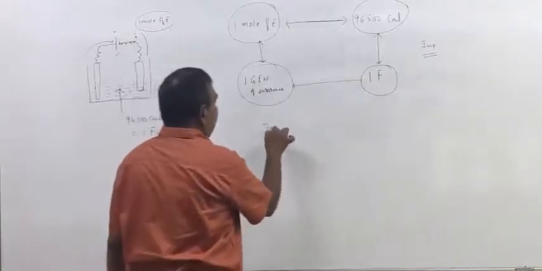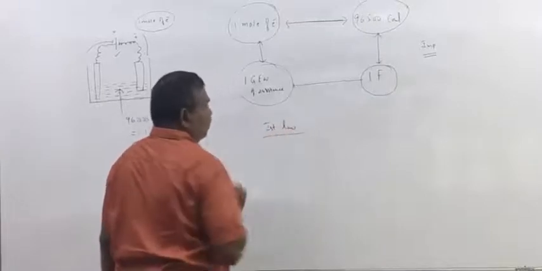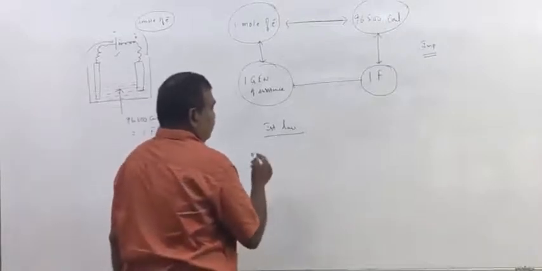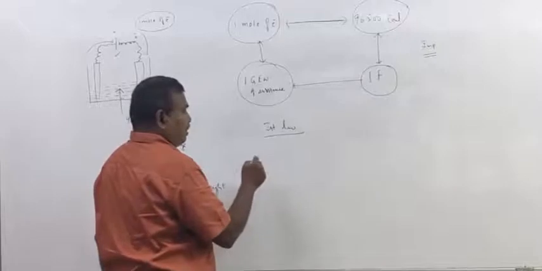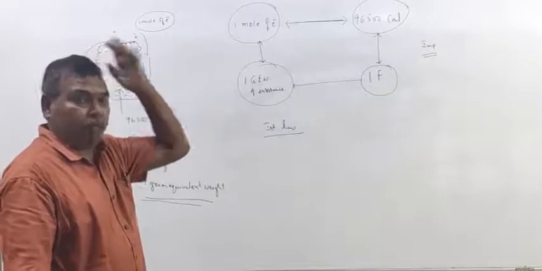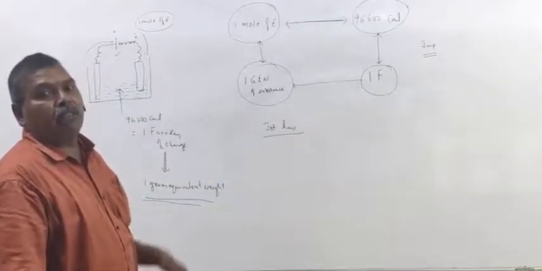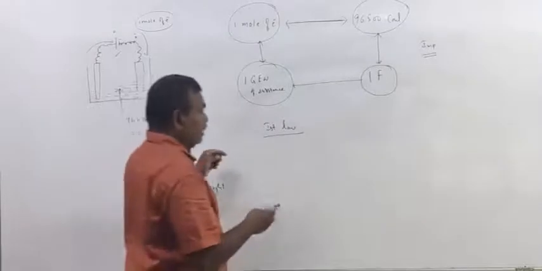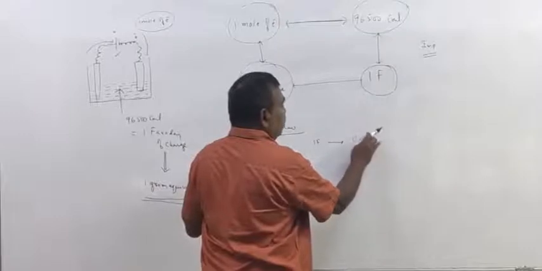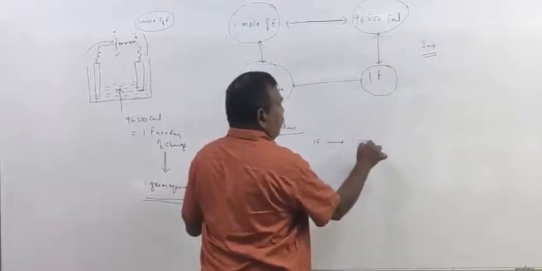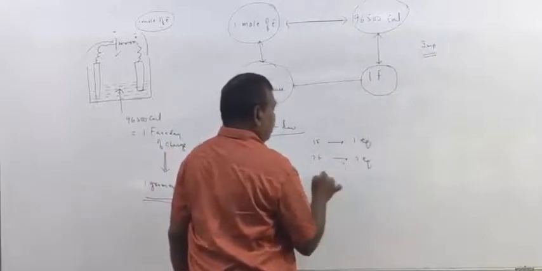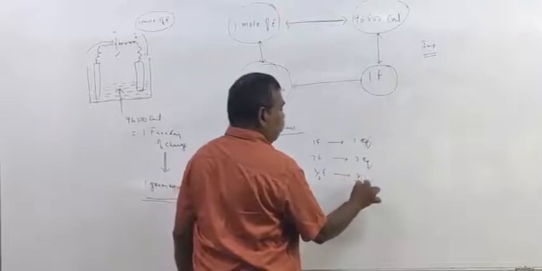Now recall the first law. What is the statement of the first law? The mass of the substance deposited at an electrode is directly proportional to the quantity of charge passed through the electrolyte. See, 1 Faraday will deposit 1 gram equivalent weight, or you can say 1 equivalent. So 2 Faradays will deposit 2 equivalents. Half Faraday will deposit half equivalent.